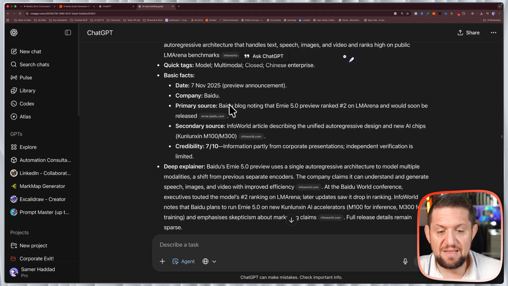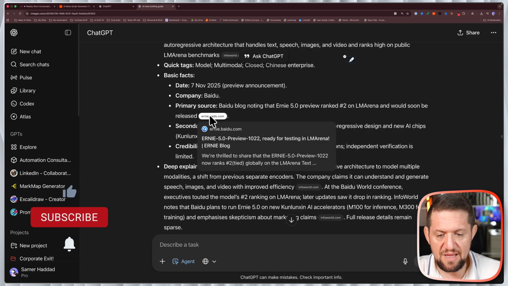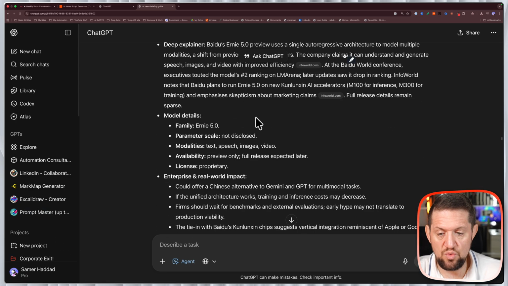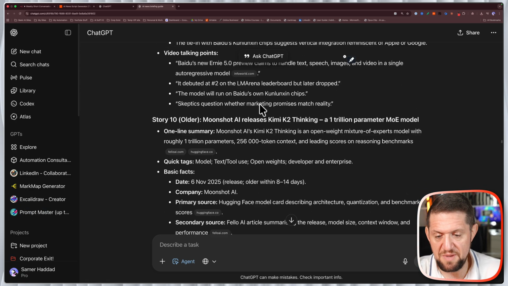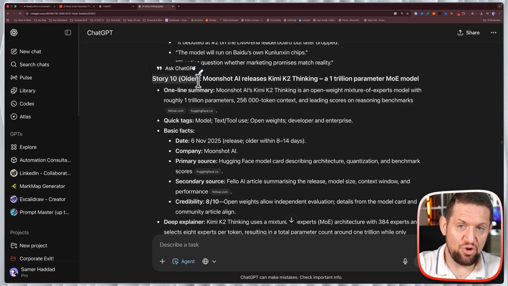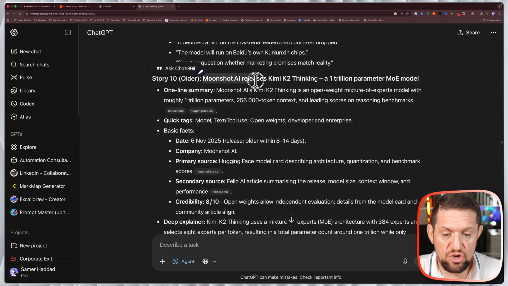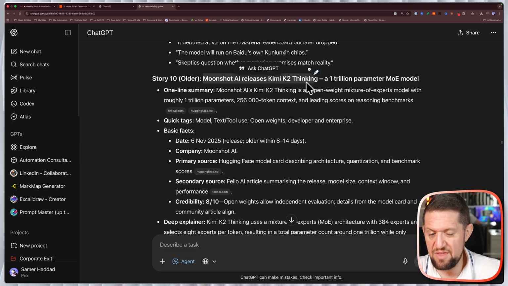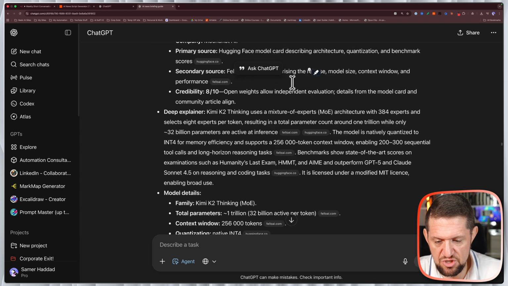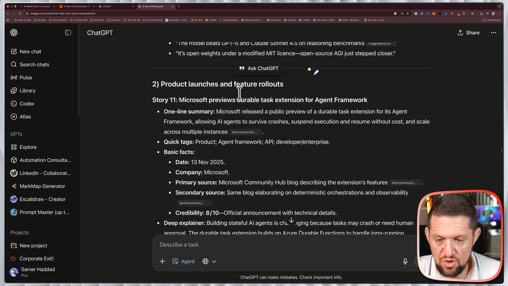Okay, and again, as I asked it, as the agent operates, all the links are here for me. So I can just click at the link and start reading the actual publication or paper or whatever is behind the story. Story 10, older. So it's telling me this is a bit older. That's great. Moonshot AI releases Kimi K2 thinking. So yes, the Kimi K2 came, I think, now 10 days or 2 weeks back. So probably it's the oldest in the bunch. And it continues on the story.